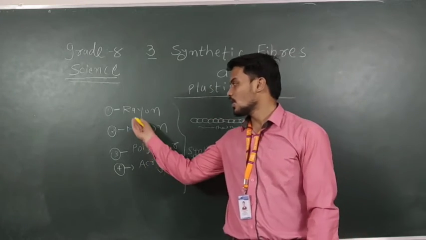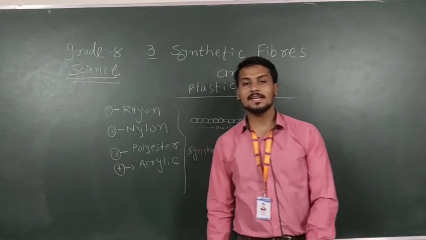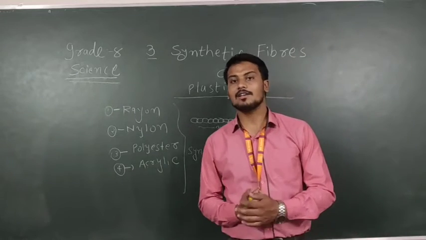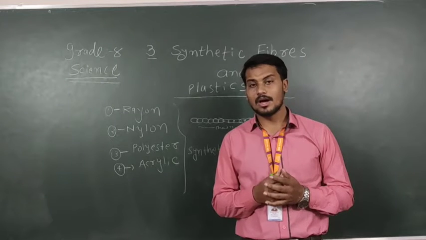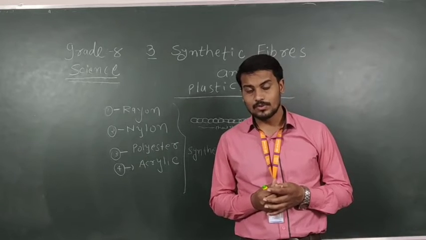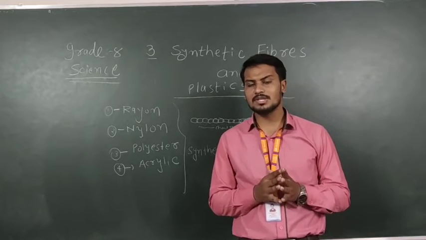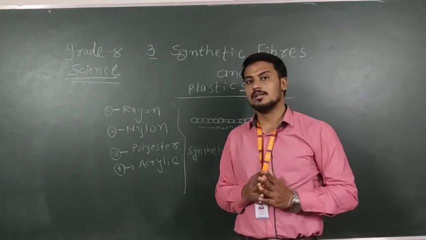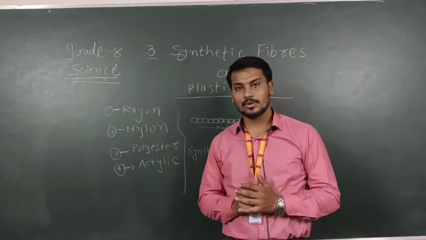First of all, rayon. Rayon is also known as artificial silk. Original silk is very expensive. So scientists made some process with chemical reactions and produced, in the 19th century, the same type of silk, right? That artificial silk is known as rayon, right?